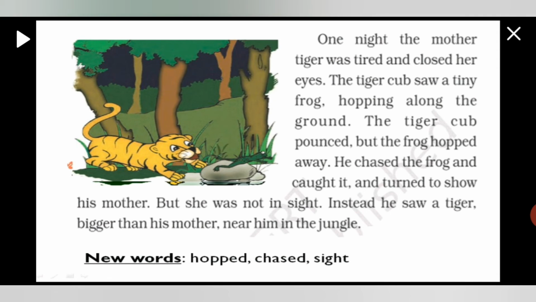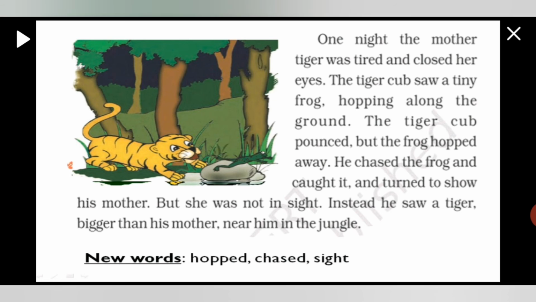One night the mother tiger was tired and closed her eyes. The tiger cub saw a tiny frog hopping along the ground. The tiger cub pounced, but the frog hopped away. He chased the frog and caught it, and turned to show his mother, but she was not in sight. Instead, he saw a tiger bigger than his mother near him in the jungle.